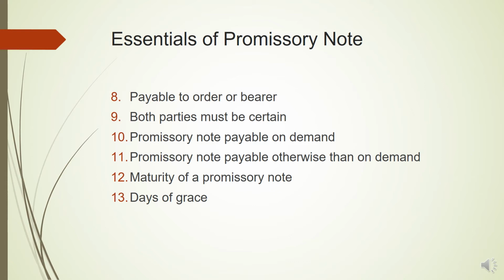Next, maturity of a promissory note. Usually, the maturity of the promissory note is the date on which it falls due. That means if the maker has written that he will pay a certain amount of money 2 months later, the note will expire after the 2 months.